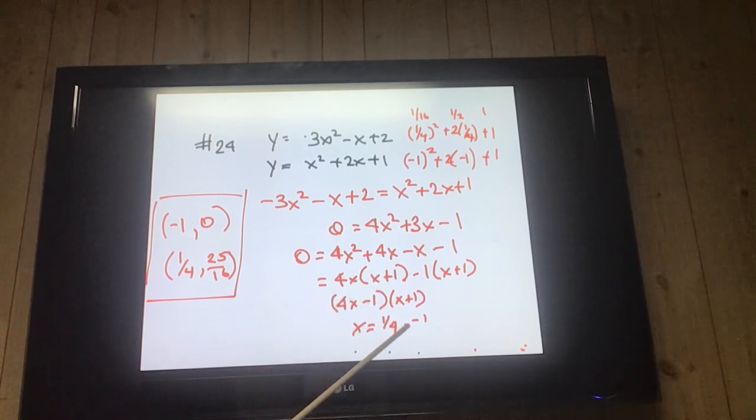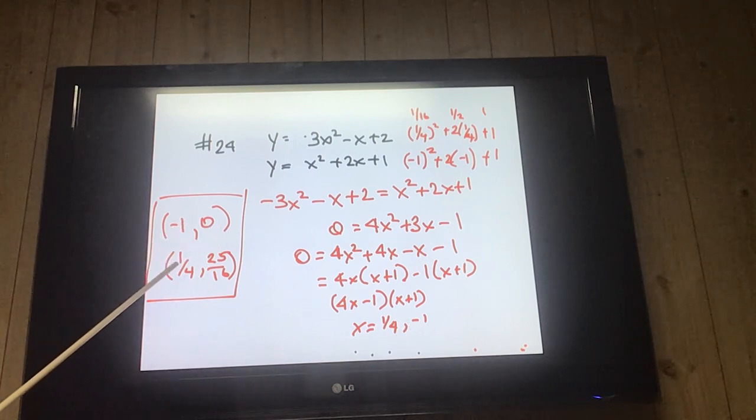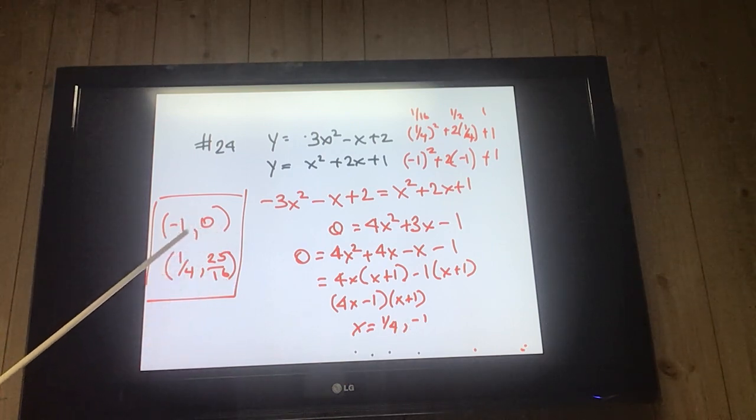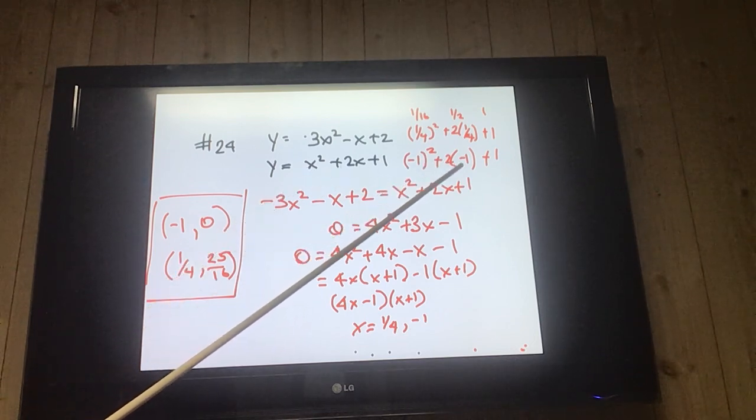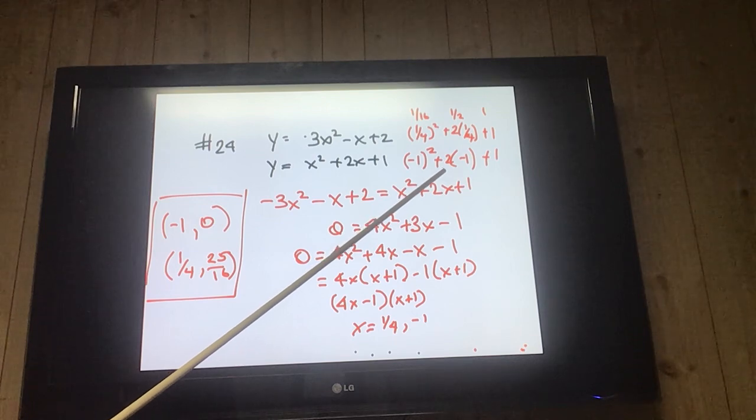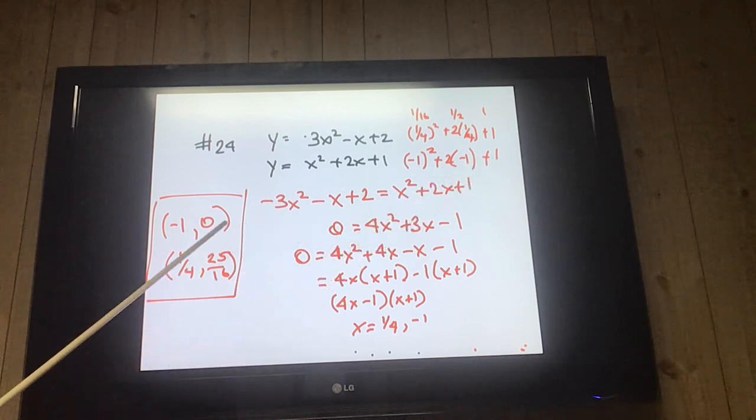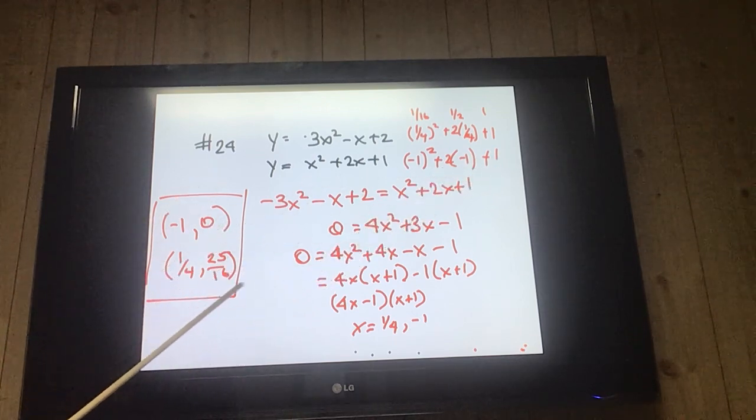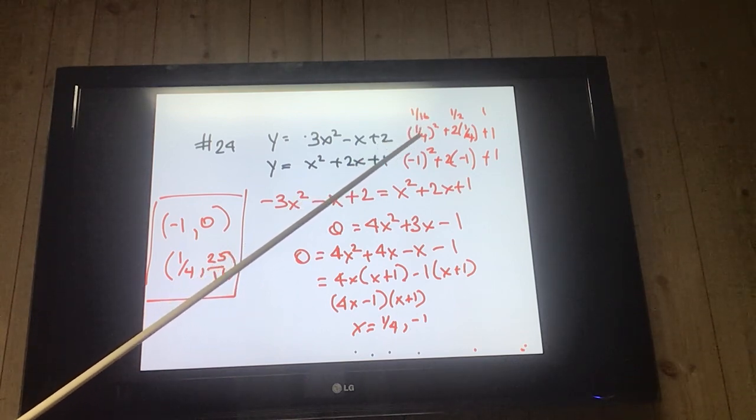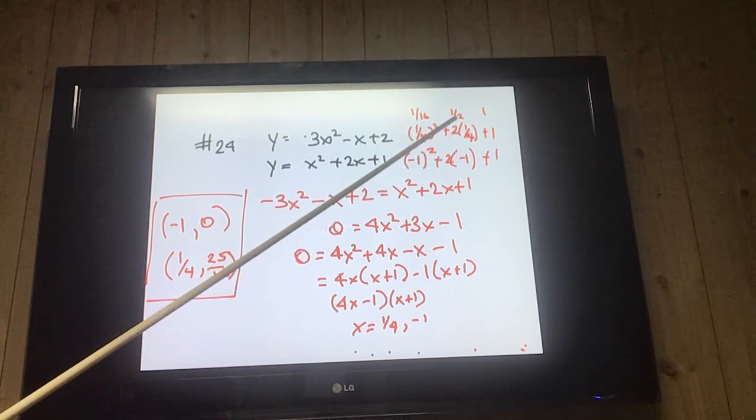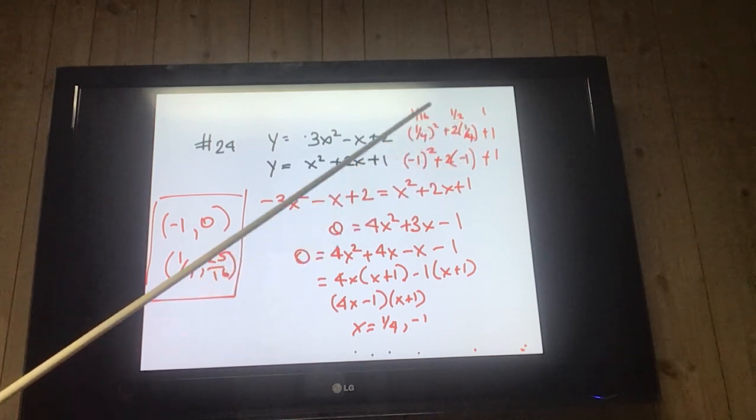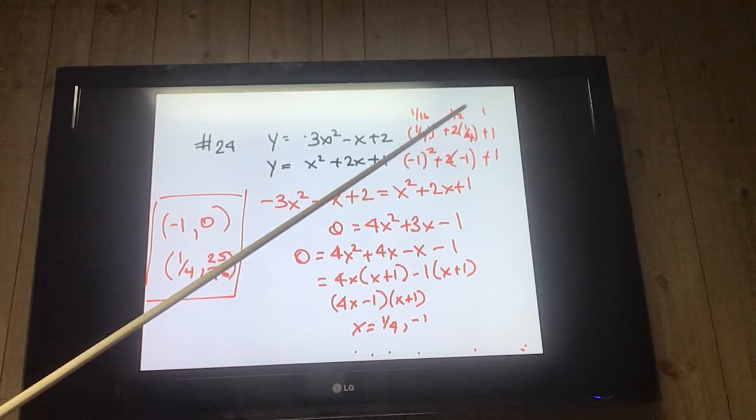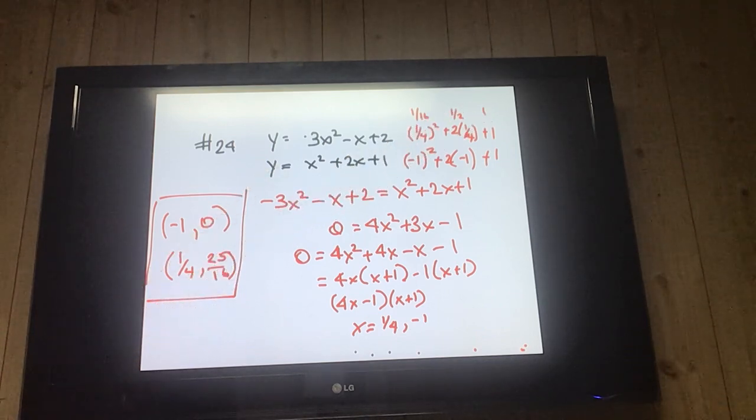So x equals 1/4 and negative 1. Negative 1 and 1/4. How do I find my y's? Plug it back in. So plug it in here. Negative 1 squared. 2 times negative 1. That's 1. Minus 2, which is negative 1, plus 1 is 0. Alright, the 1/4, a little bit more complex. So I put the 1/4 in, 1/16. 1/4 times 2 is 1/2. Alright, so 1/16, this is 8/16, that's 9/16, and 16 over 16, which is 25 over 16. So those are my values there.